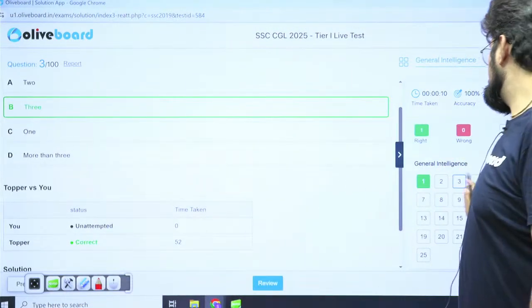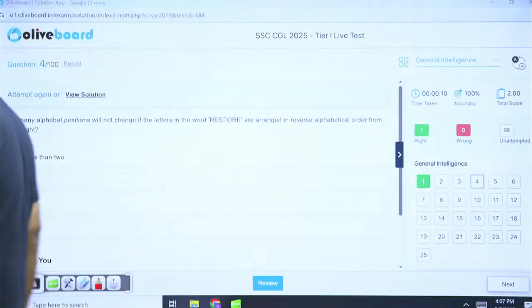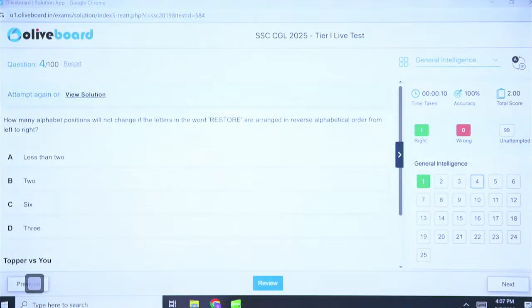Right? Next. Question 4. This one is pretty easy. Good, very good. Yes, Santosh. Correct. Good job, guys. Very good. NGOS nahi hai, no GS.